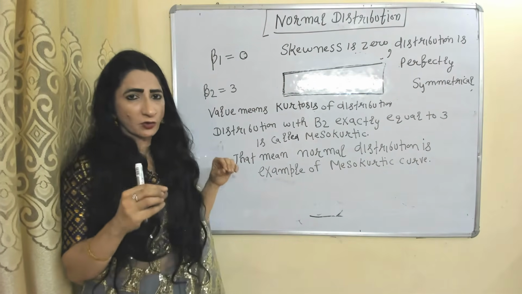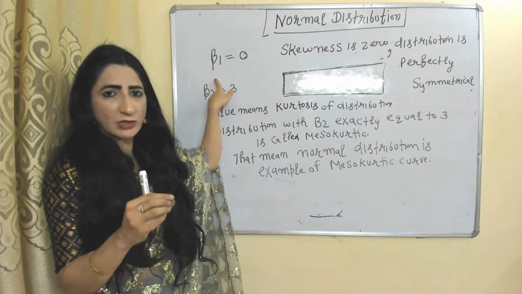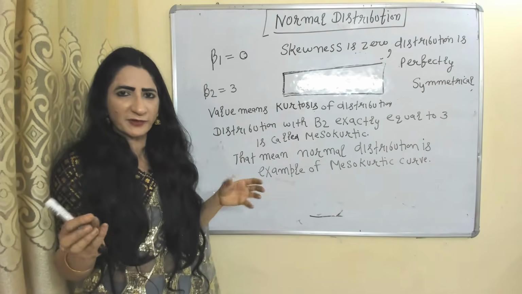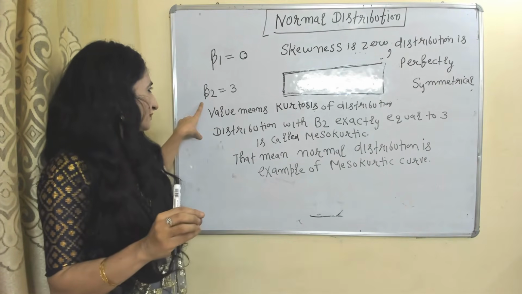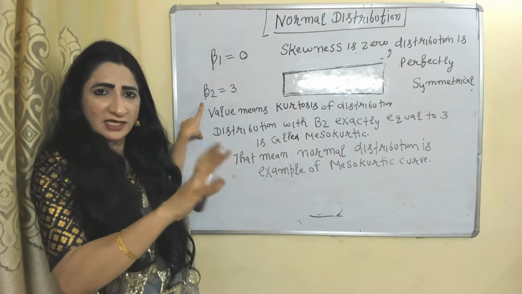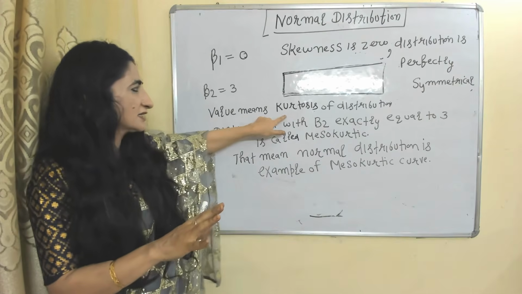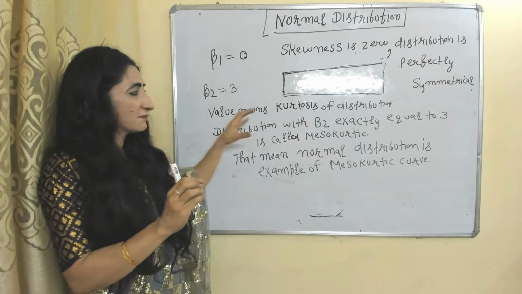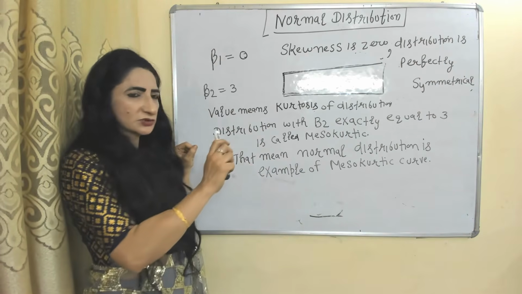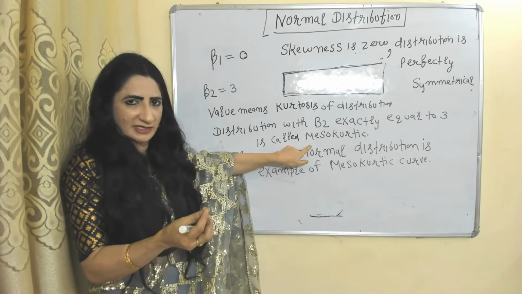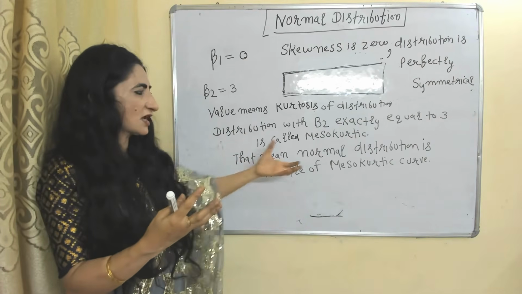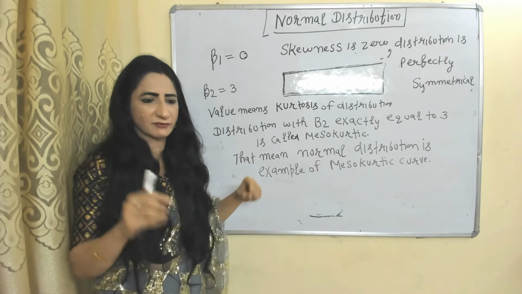In case of normal distribution, beta 1 equal to 0 represents skewness is 0 and the distribution is perfectly symmetrical. And beta 2 equal to 3 in case of normal distribution represents kurtosis of the distribution, and a distribution where beta 2 is exactly equal to 3 is called mesokurtic. That means normal distribution is also an example of a mesokurtic curve.